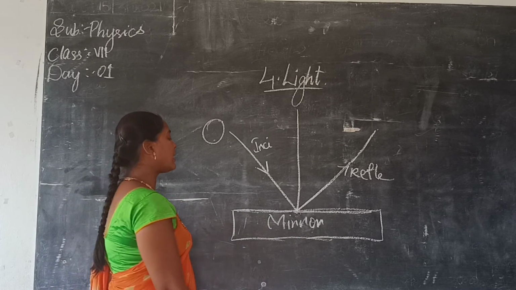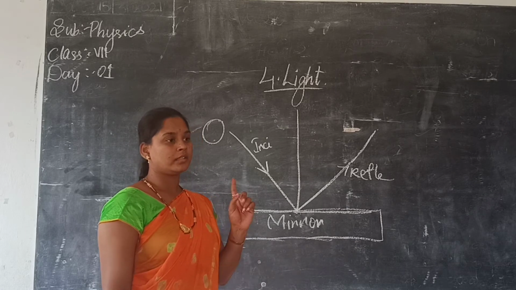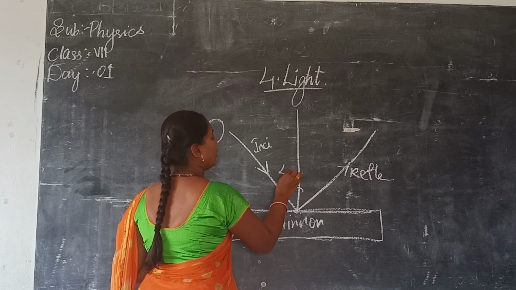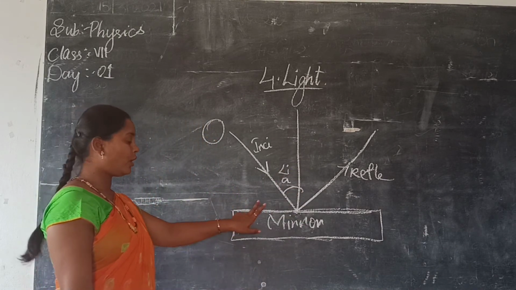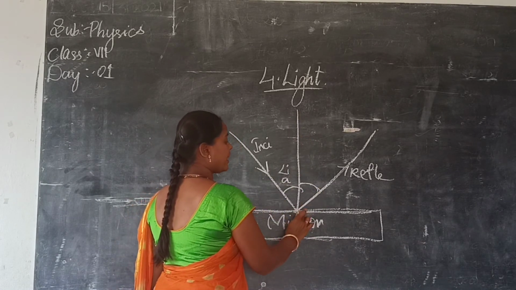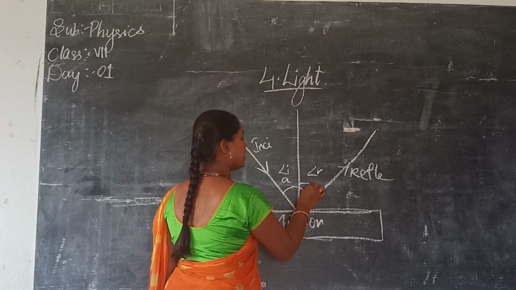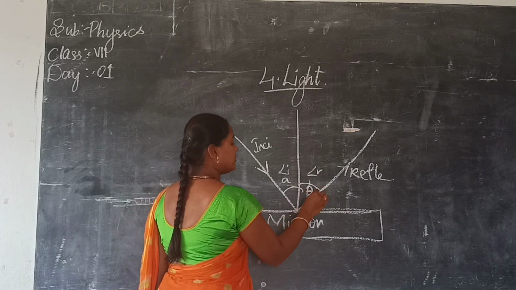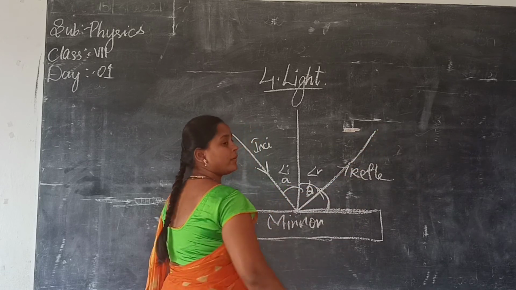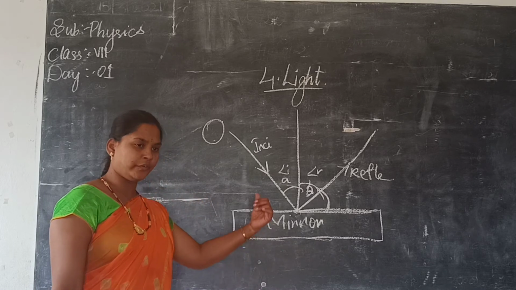And what is the angle of incidence? And this angle between the reflected ray and the normal is called the angle of reflection. Now what is this angle between the mirror and the reflected ray called? Angle of incidence, angle of reflection.